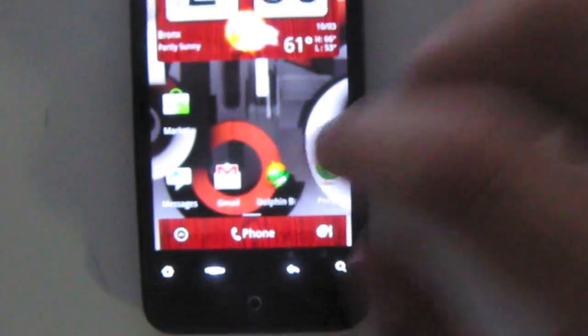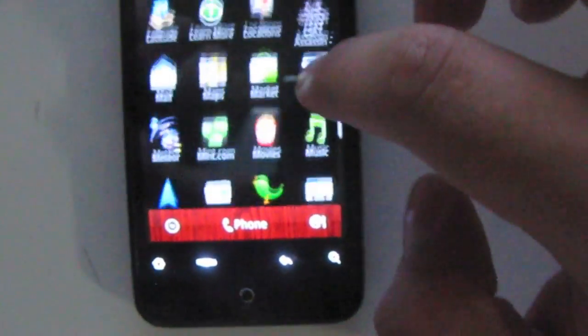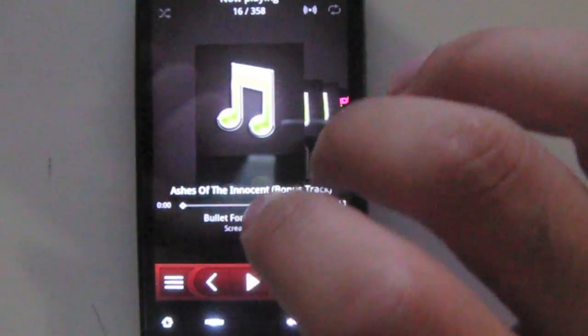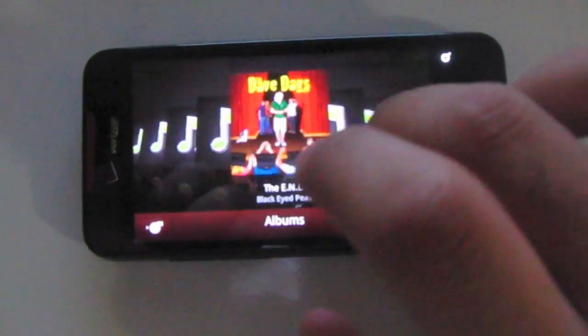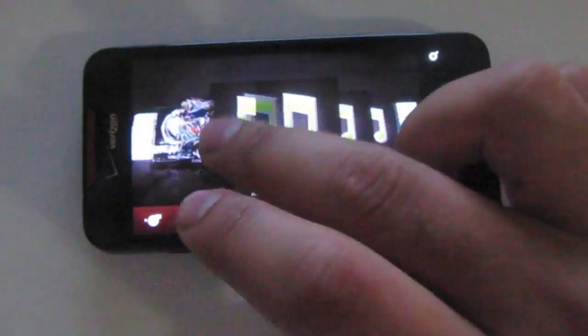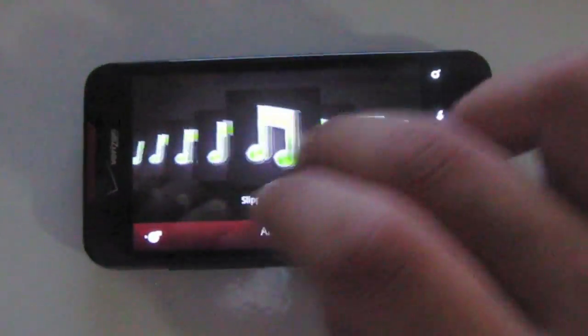I'm going to show you now the music player. The music player changed drastically from the previous versions of the music player on HTC Sense. As you see here, you have a cover flow-ish style where you can flow through each of your songs, like the cover flow you find on the iOS platform. And when you use the accelerometer and tilt it down, you get something really similar to cover flow in my opinion. And while it's not perfectly smooth, it's pretty fast, considering it's not an iOS device.